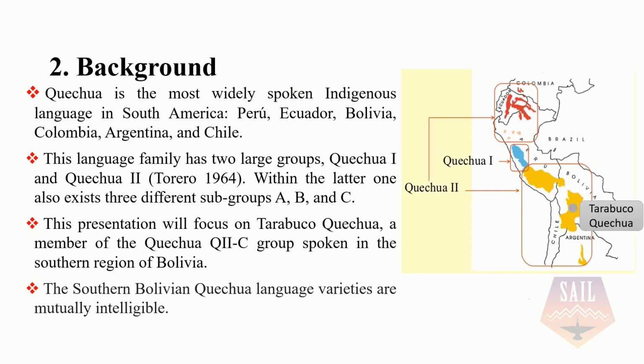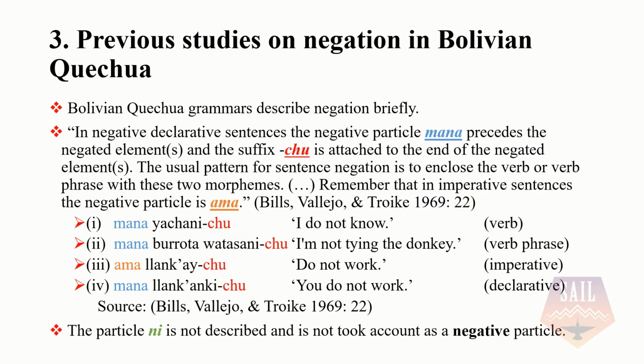Quechua is the most widely spoken indigenous language in South America, having a presence in Colombia, Ecuador, Peru, Bolivia, Argentina, and Chile. It is divided into two main groups, Quechua 1 and Quechua 2. Within the latter there are also three subgroups, A, B, and C. This presentation will focus on Tarabuco Quechua, a member of the Quechua 2C group spoken in the southern region of Bolivia. The southern Bolivian Quechua varieties are mutually intelligible.